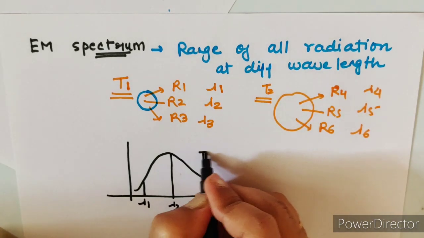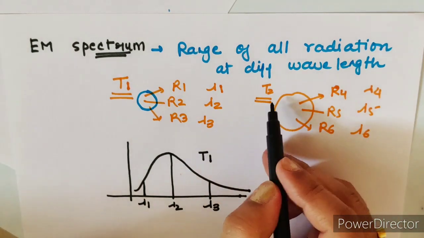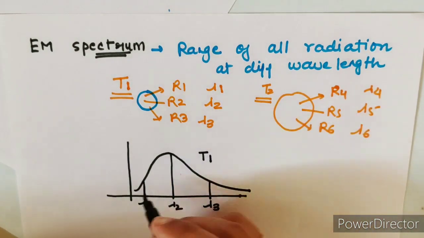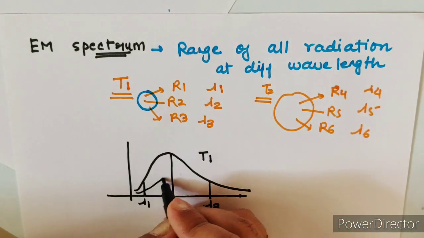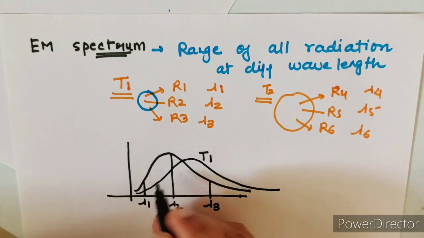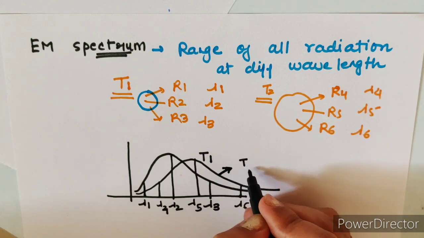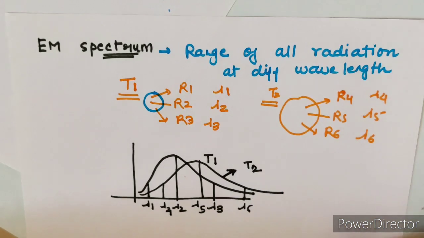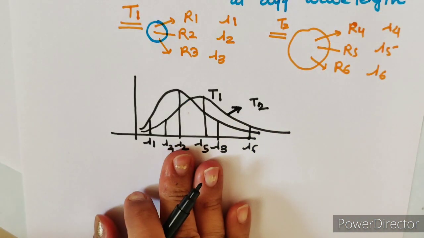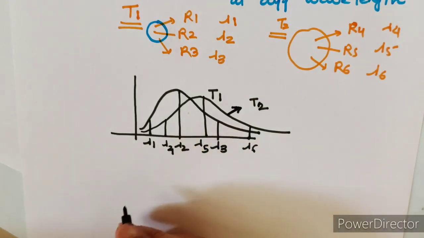This is the spectrum at temperature T1. Now at temperature T2, my graph will look something different, suppose like this. Here the wavelengths are different and this radiation curve is at temperature T2. So this is how I can make a radiation curve for any real object.